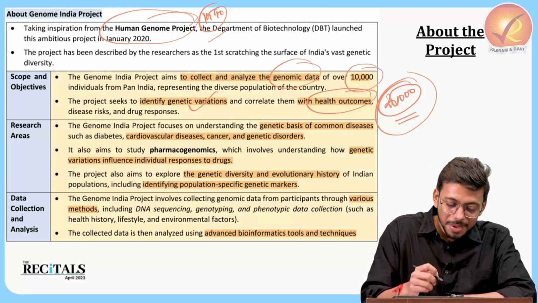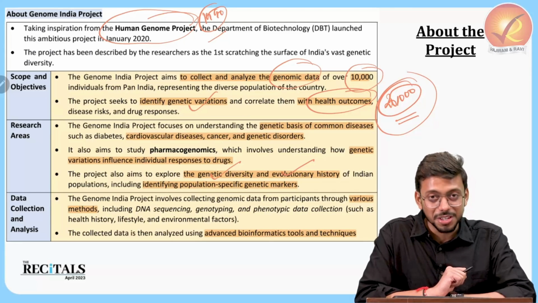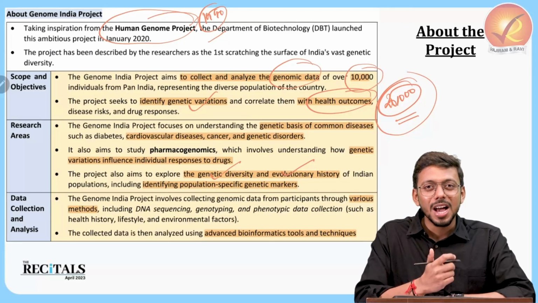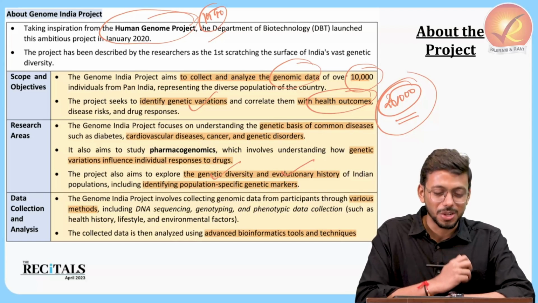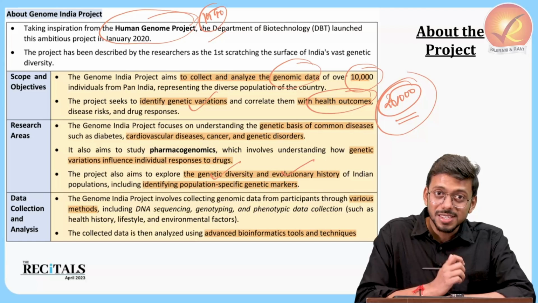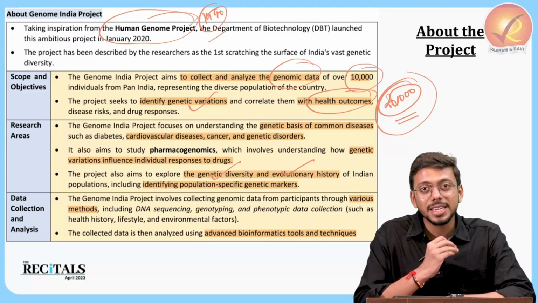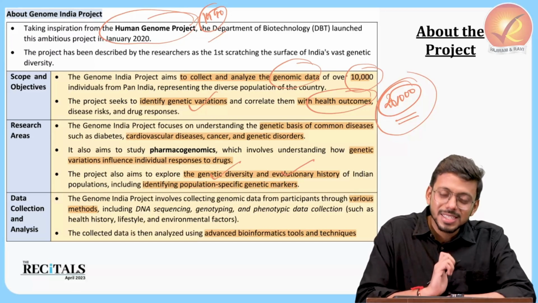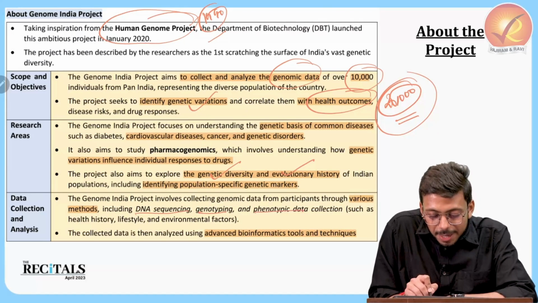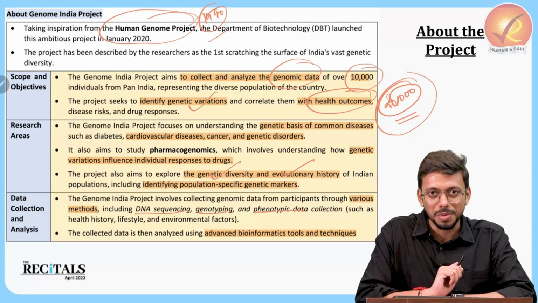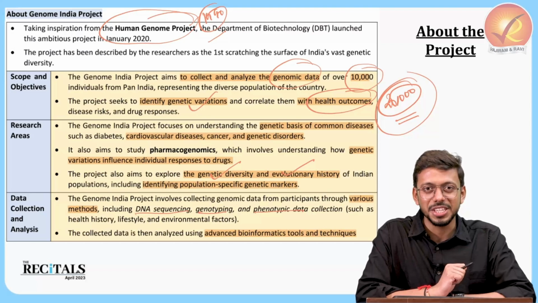It will also help in understanding the genetic diversity and the evolutionary history of the Indian population. So how have we evolved, how the genes have changed throughout history, all this data can be known from this particular project, right? The question is, how are we going to do it? Let's not get into the details of it. Let's not get into the technicalities of it, right? We can only understand the names, which are like, let's say, DNA sequencing, genotyping, phenotyping, data collection. All these things are going to be there. These are the various methods through which we do the genetic sequencing, right?